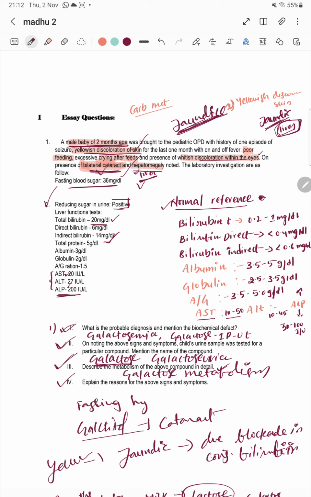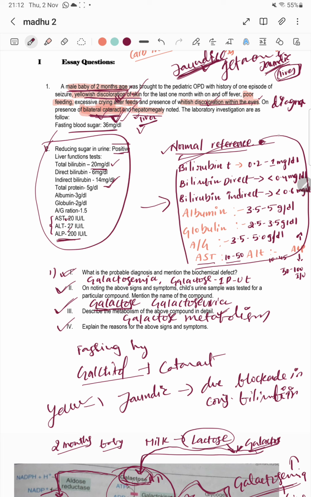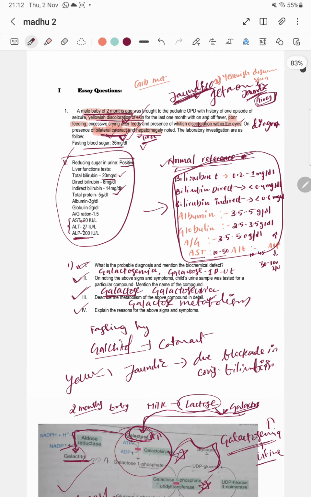These clinical symptoms will help you reach a conclusion on the diagnosis. So always try to highlight important clinical complications that are unique to a particular metabolism, so that you can easily answer. And also always be aware of normal reference values of all the biochemical metabolites and biochemical waste products. Then only can you answer the clinical questions.